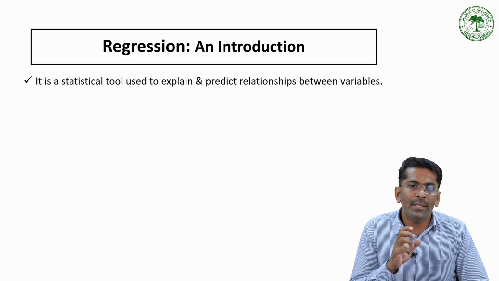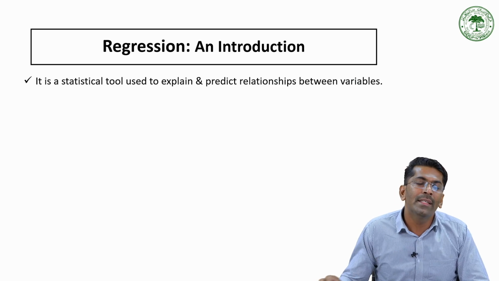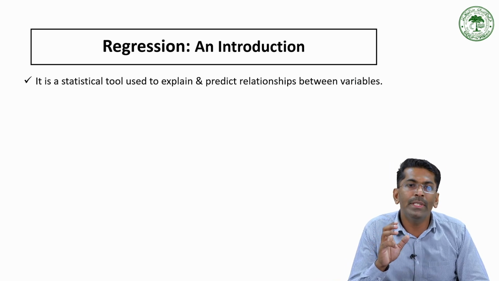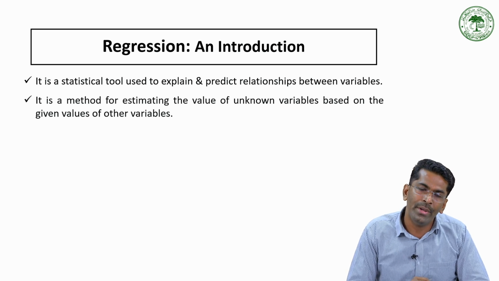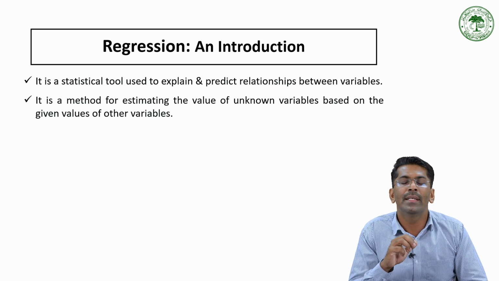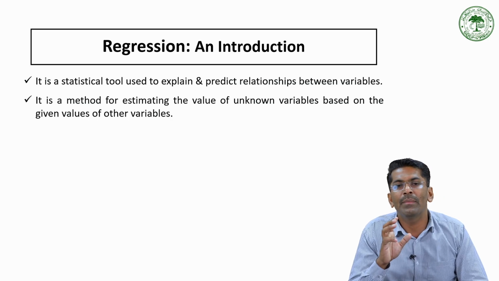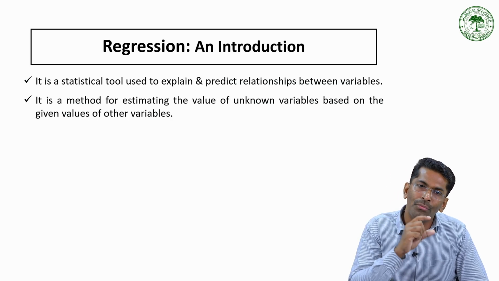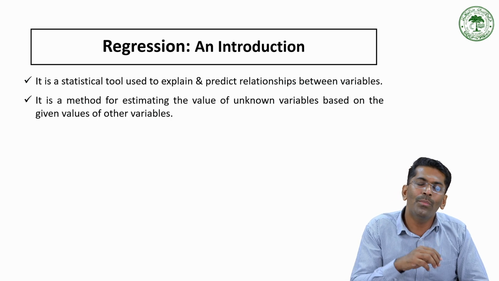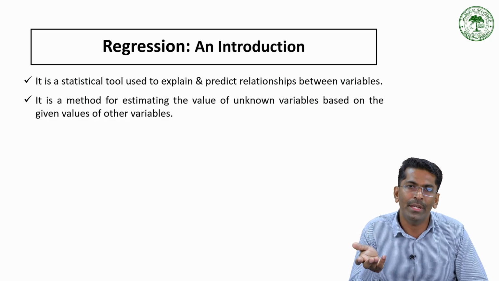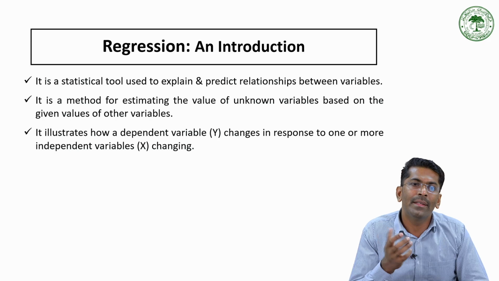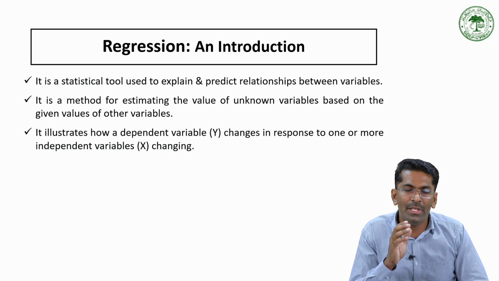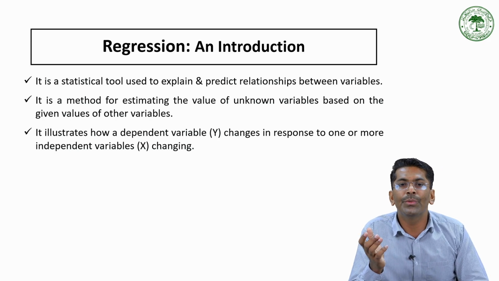So regression analysis is a statistical tool which is used to explain and predict the relationship between the variables. In this method, we generally estimate the value of one variable based upon the given value of another variable. And here also we illustrate how the dependent variable changes in response to changes in one or more independent variables.